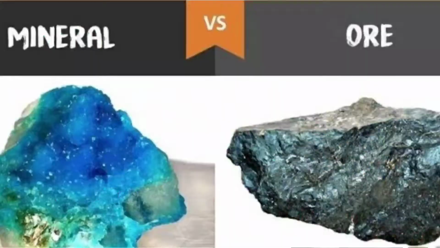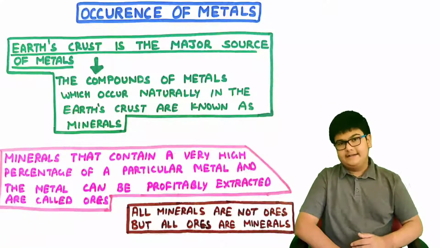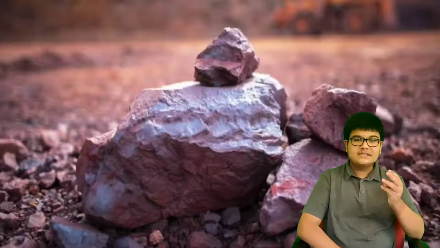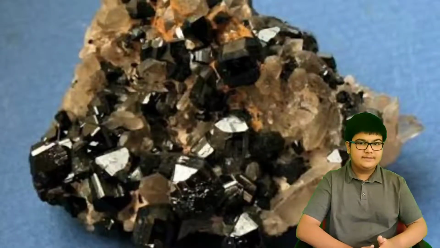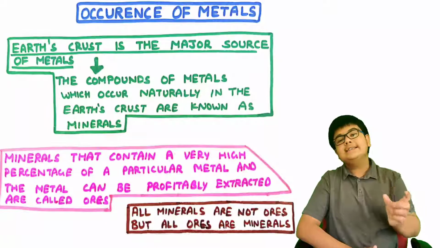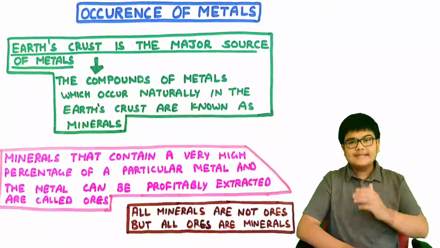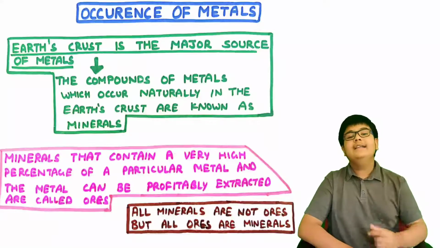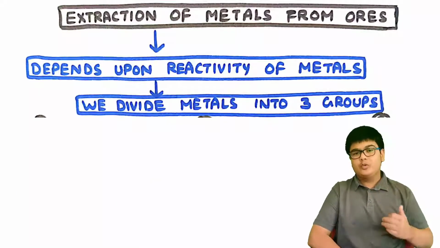Now the difference between mineral and ore is very confusing. So let us understand this with the help of an example. If I want to extract iron and I found 100 minerals of iron, but only 3 minerals from which the iron could be extracted profitably and which had a high percentage of iron, then these 3 minerals will be known as ores, and the rest 97 minerals will not be classified as ores. So from this example, we can say that all minerals are not ores, but all ores are minerals. Now let us study the extraction of metals from their ores.